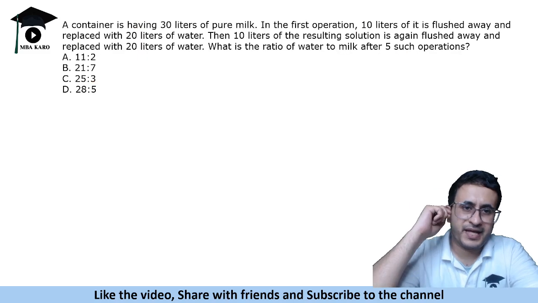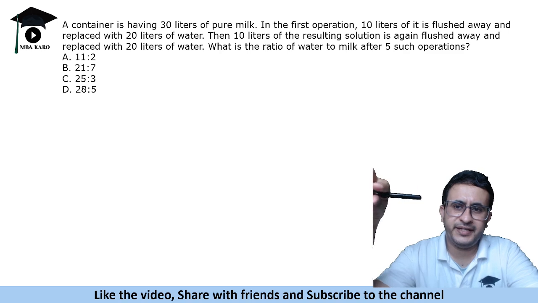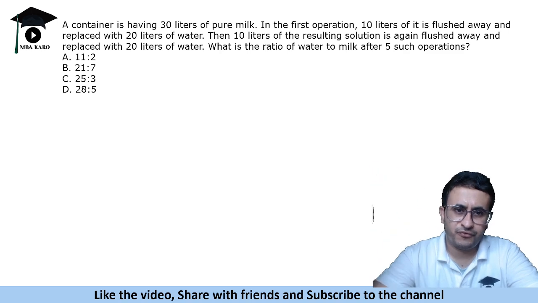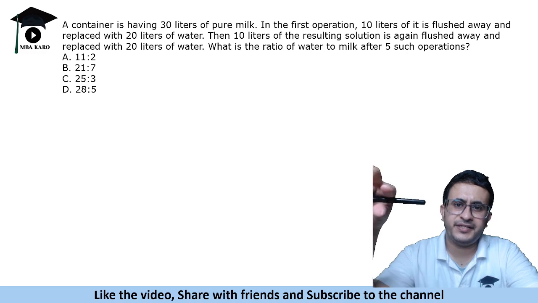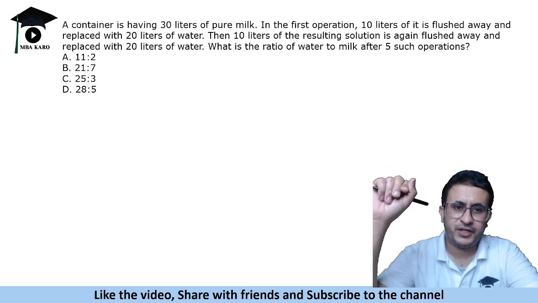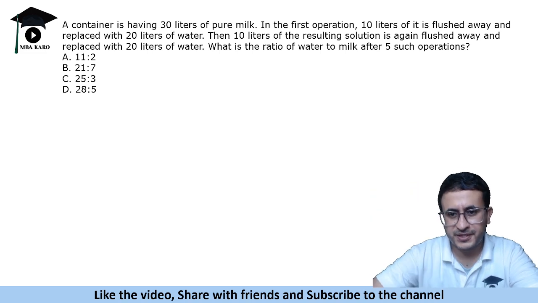A container is having 30 liters of pure milk. In the first operation, 10 liters of it is flushed away and replaced with 20 liters of water. Then 10 liters of the resultant solution is again flushed away and replaced with 20 liters of water. What is the ratio of water to milk after 5 such operations?